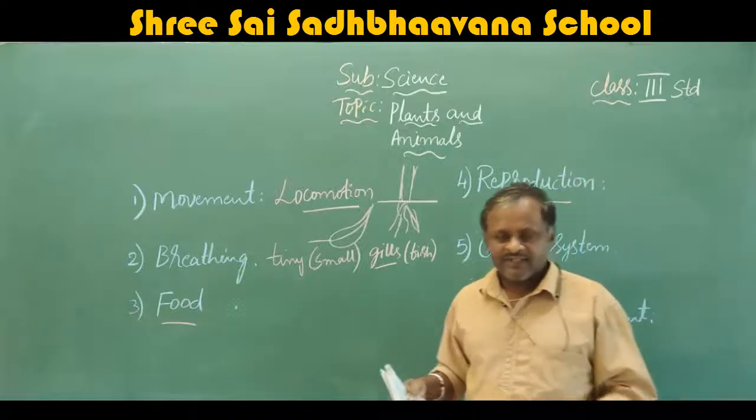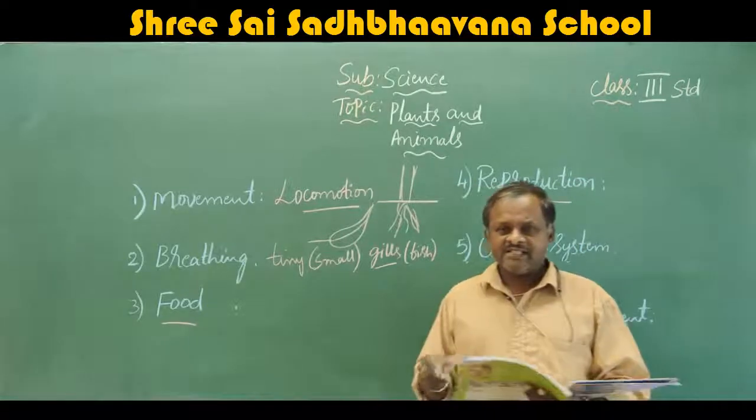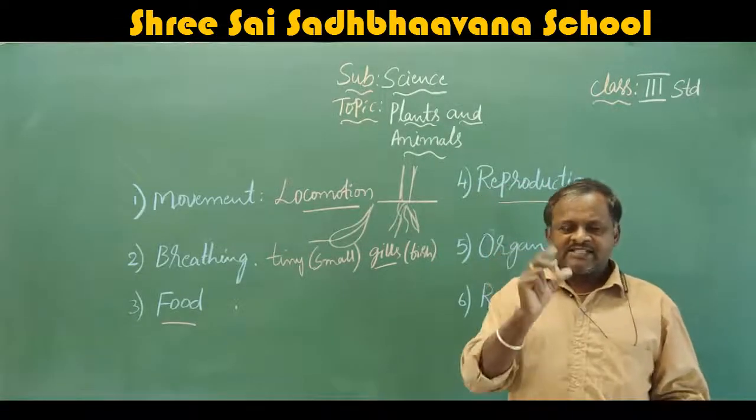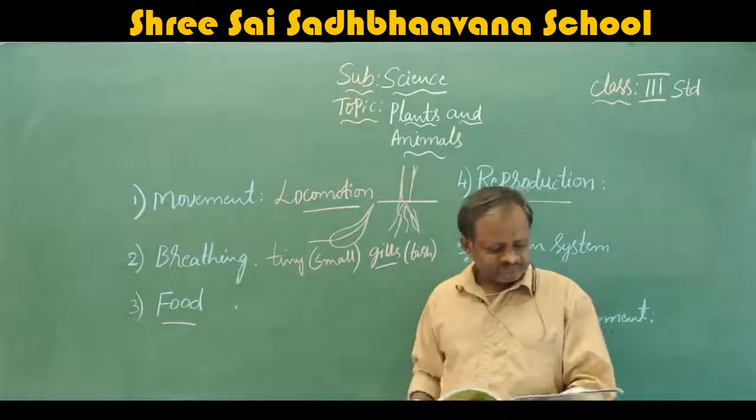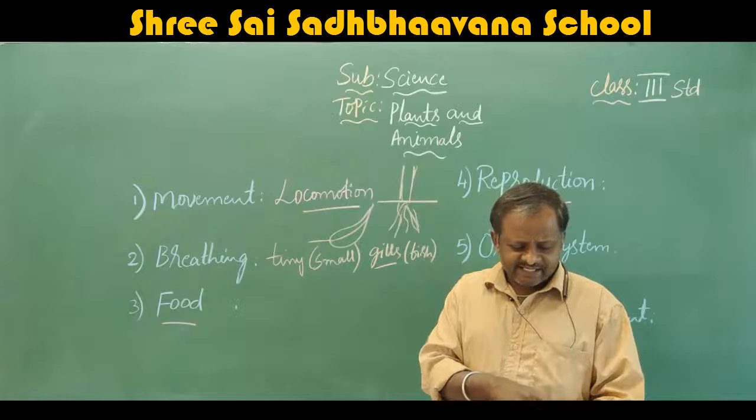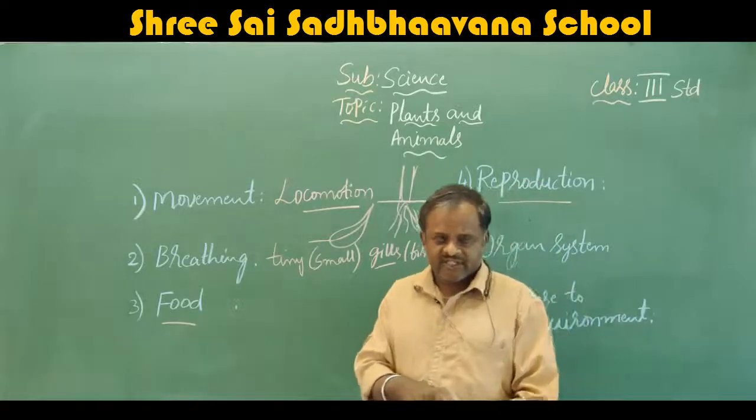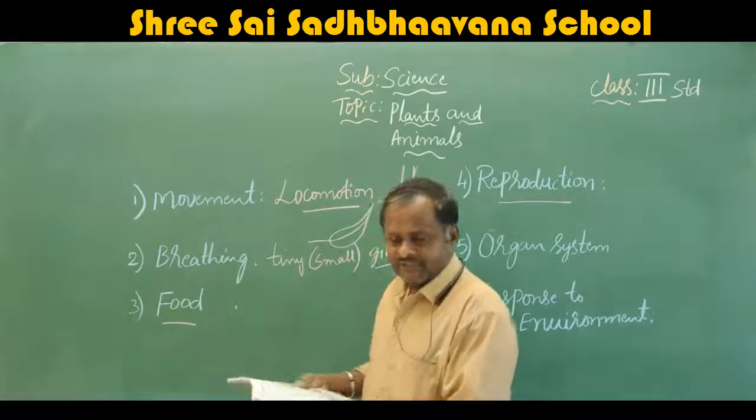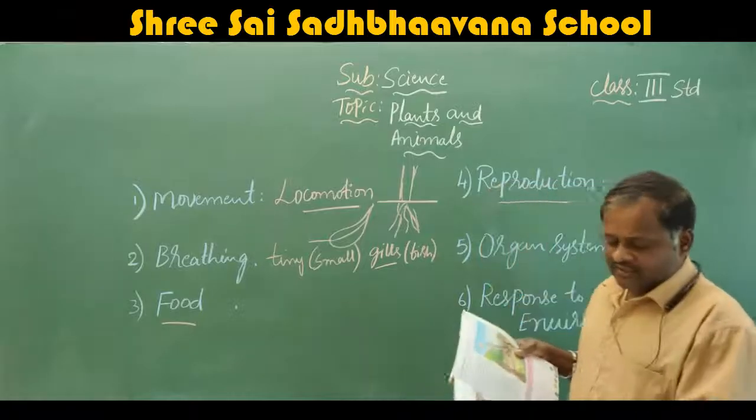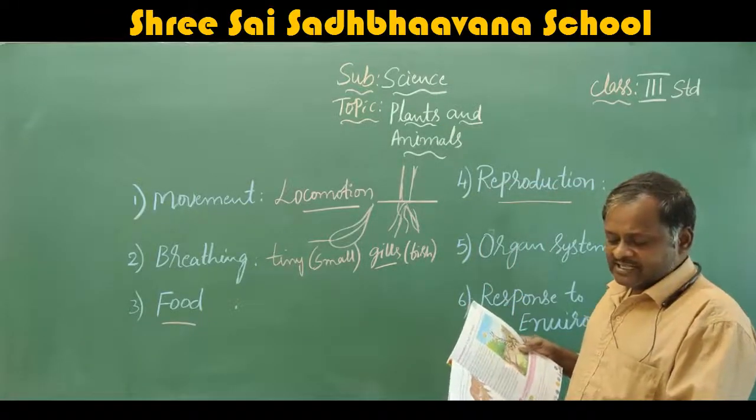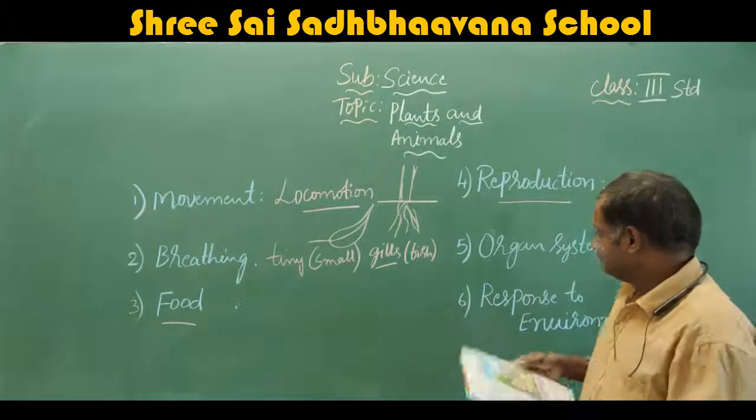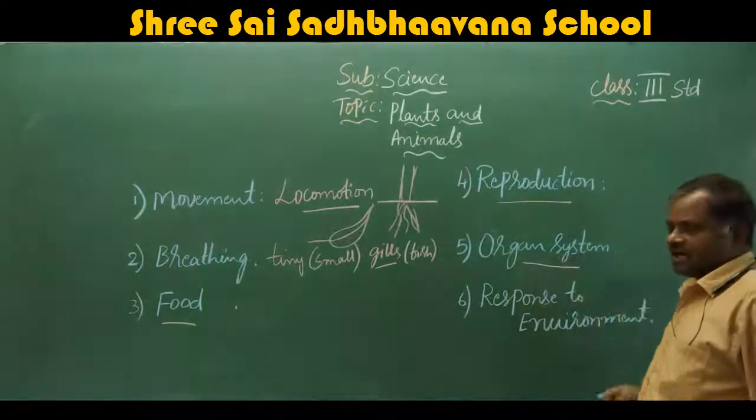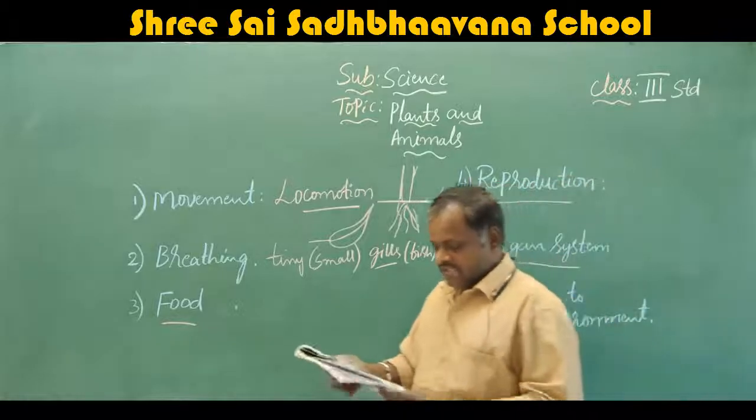Have you seen the egg? Yes, you have seen the egg. If you hatch it for some days, you will get a chicken, a small chick. See, hen lays eggs, tiger gives birth to cubs. Here they have given the picture of a tiger, and after hatching this, you will get small hens. Okay. Next, we will move to organ system.